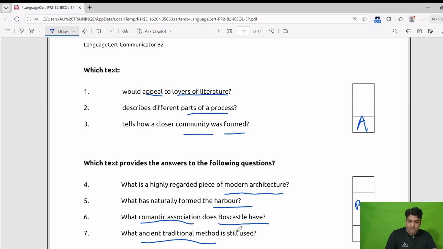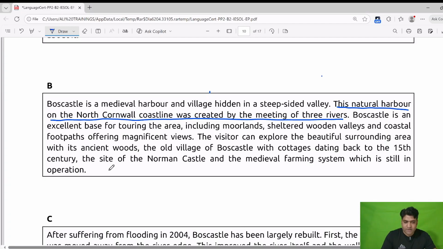There was information related to the ancient method. So we will read it again. The visitor can also explore the beautiful surrounding area with its ancient woods. Yes, there is a method of ancient woods, how this Boscastle was formed. The old village of Boscastle with cottages dating back to the 15th century, the site of Norman.